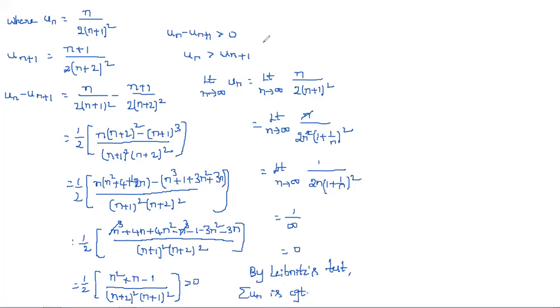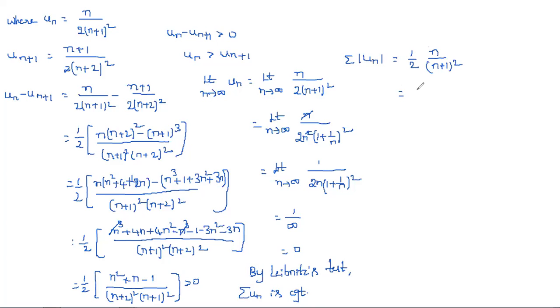Okay, so summation un is convergent. Now we need to check the second one. What about the second one? Summation modulus un is equal to 1 by 2 into n by n plus 1 whole square.